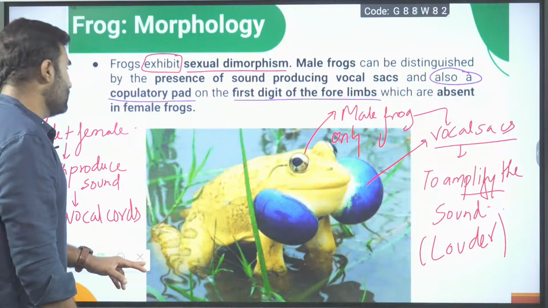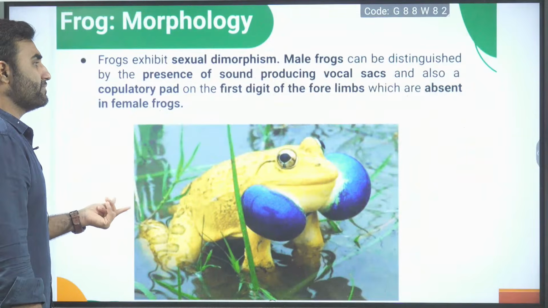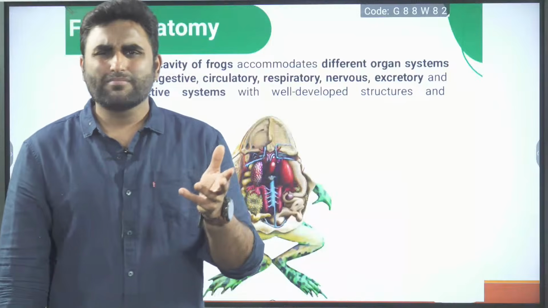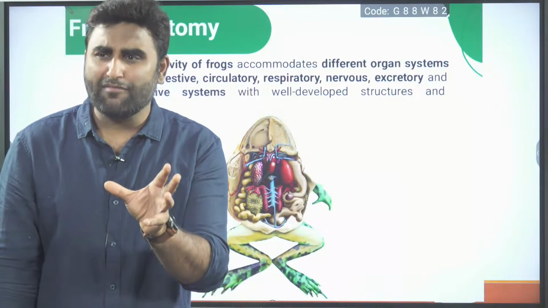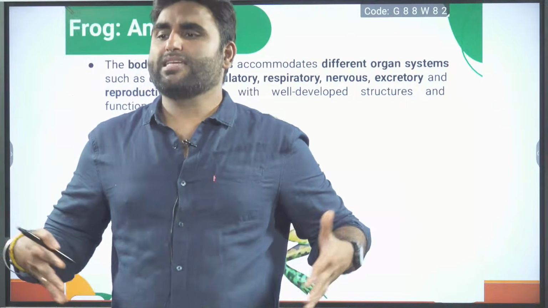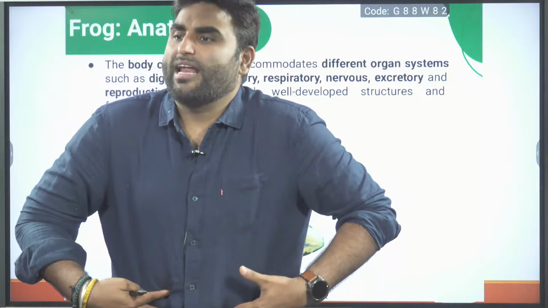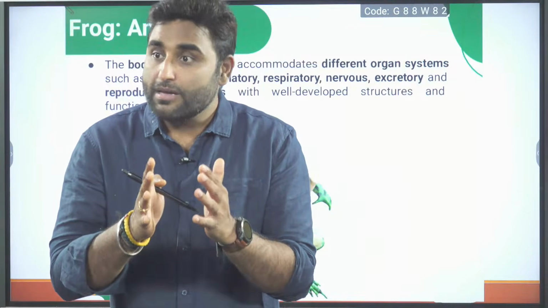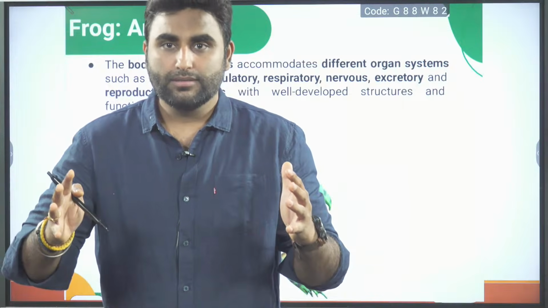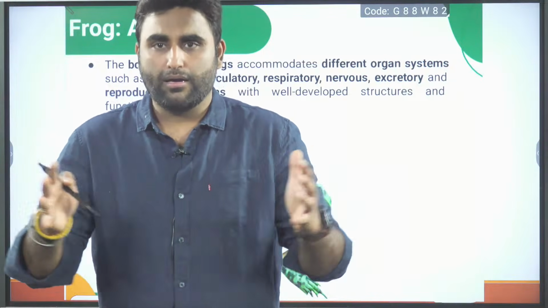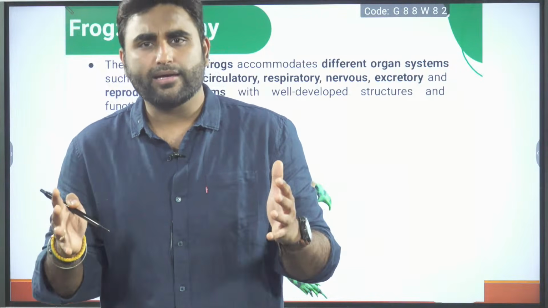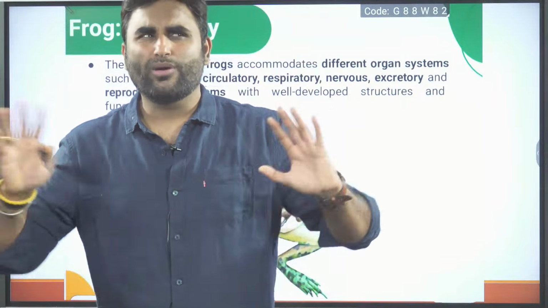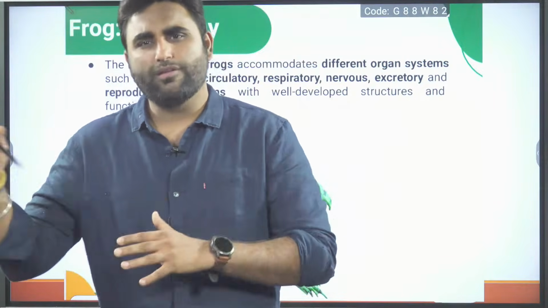So that is your sexual dimorphism points. I hope you have understood now. Male frogs do not have eggs in their abdomen. Male frogs have a narrow abdomen. Female frogs have a broader abdomen, because they carry the eggs. Male abdomen will be a little narrower. Are we clear? You can relate with the pelvic girdle in humans, narrow in male, broader in female.